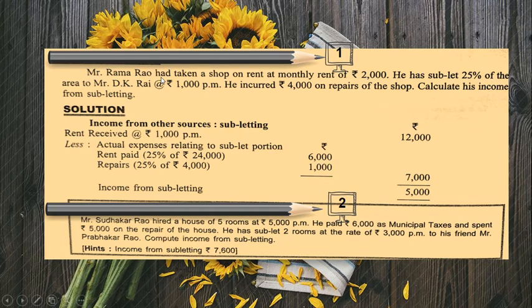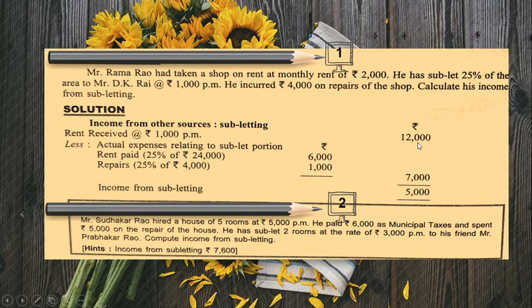Mr. Ramarao has taken a shop on rent with a monthly rent of 2000. He has sublet 25% of the area at 1000 per month. He incurred 4000 as repairs to the shop. Now we are going to calculate his income from subletting. Income from subletting, we already know, is considered as income from other sources and not under the head income from house property. So the income received by him is 1000 per month.